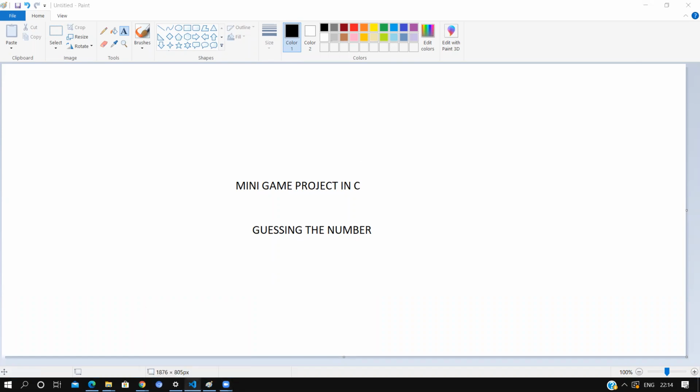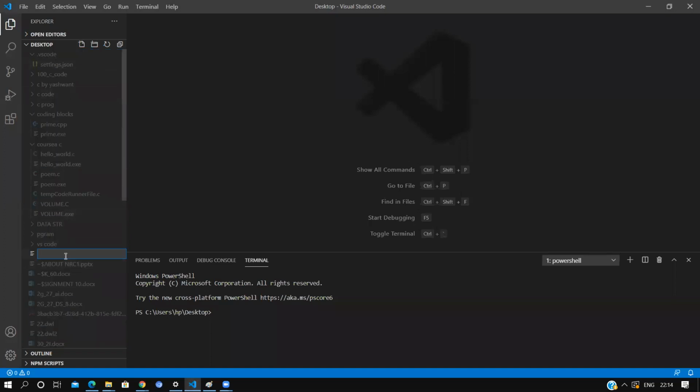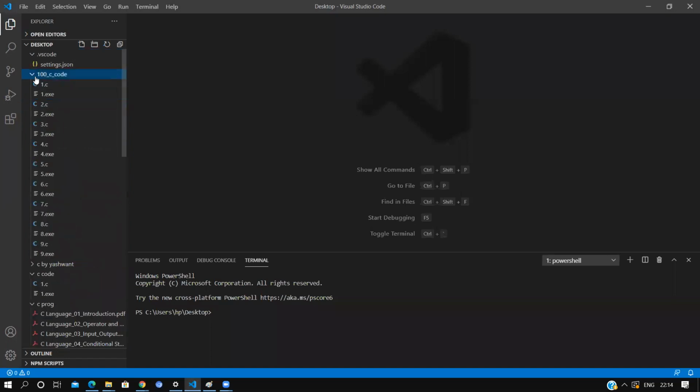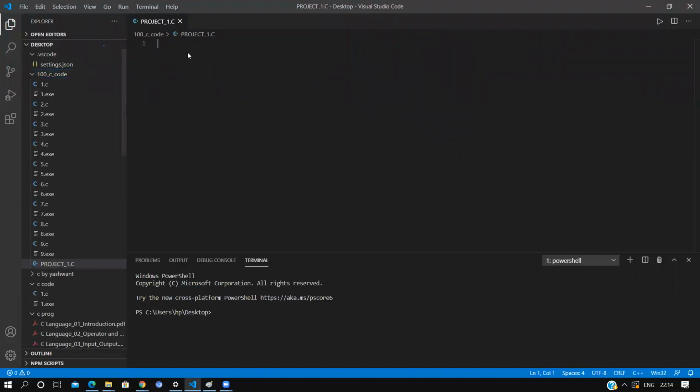So first, let's move to Visual Studio Code. We'll make a folder. Name is project underscore one dot c. Now we'll start writing the code.